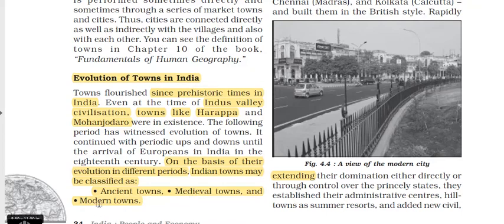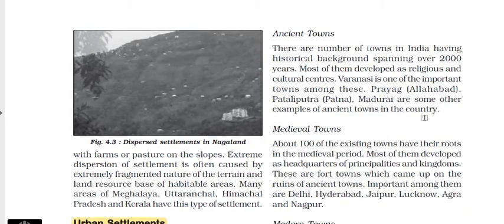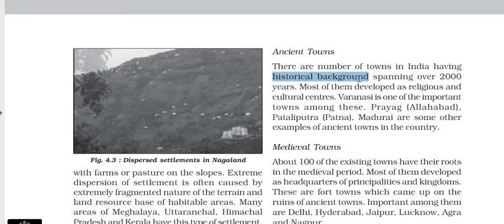When we are talking about ancient towns, ancient towns are basically the towns which have a historical background spanning more than 2000 years back, and the towns of this time mostly developed into cultural and religious towns.